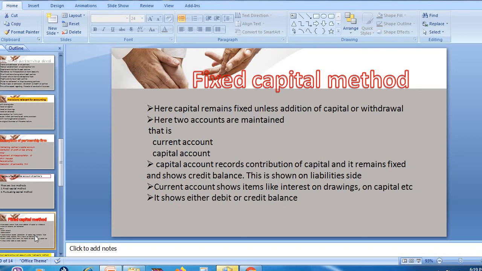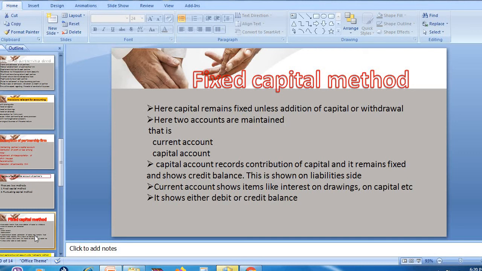All other adjustments related to interest on capital, interest on drawings, salary paid, and so on are recorded under the current account. So why does this account not fluctuate? Because the adjustments are not recorded under the capital account. For this reason, the capital account remains fixed.